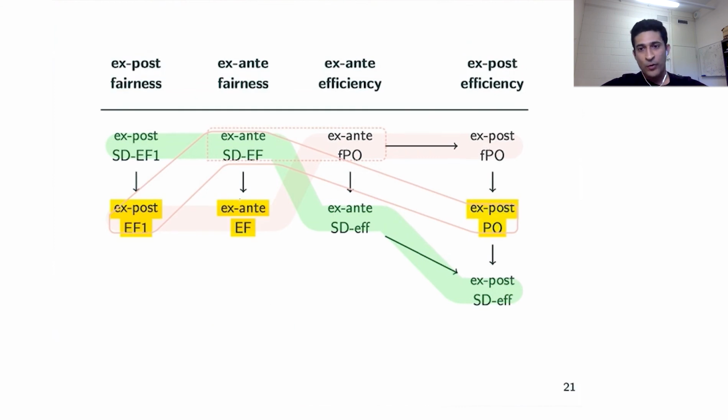In terms of open questions, we reiterate one question that was originally posed by Freeman et al. in the EC paper, and that is whether there exists a mechanism, or an allocation, which is always ex post EF1, ex ante envy free, and ex post Pareto optimal. It's still unclear whether there always exists an allocation which satisfies all these three properties at the same time. This is probably the most interesting open question from our study.